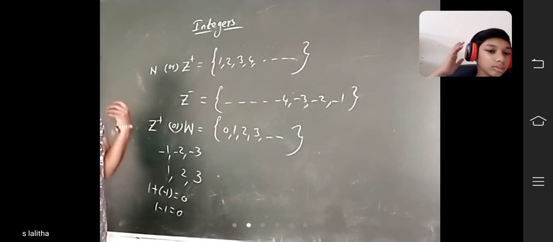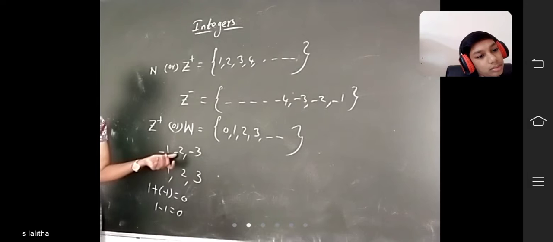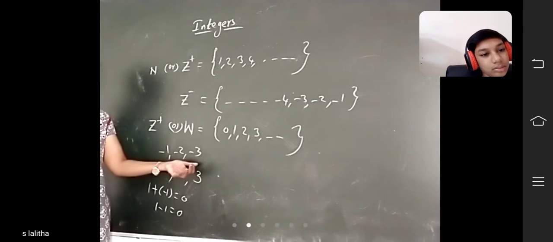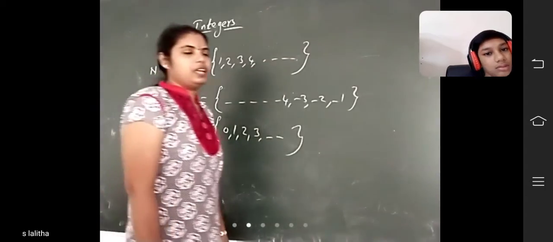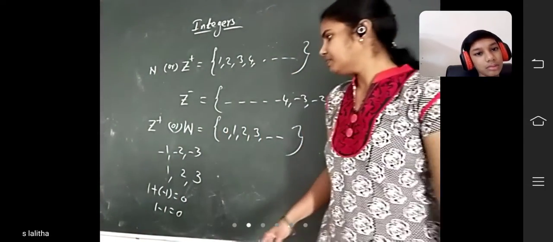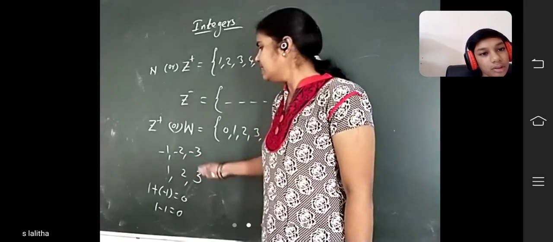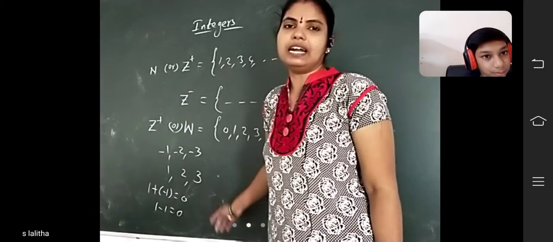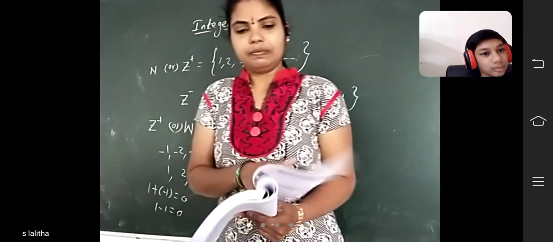Did you understand? Like that here also. The additive inverse of 2 is -2. The additive inverse of -2 is +2. The additive inverse of 3 is -3. The additive inverse of -3 is +3. Did you understand my additive inverse? For additive inverses you should write the opposite sign. For 3, the opposite is the negative sign. For a negative sign we have to write plus. That is called additive inverses. Did you understand? Next, turn the page.